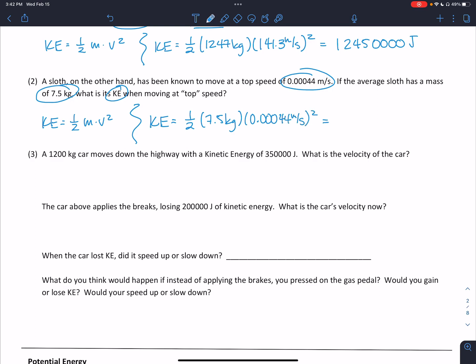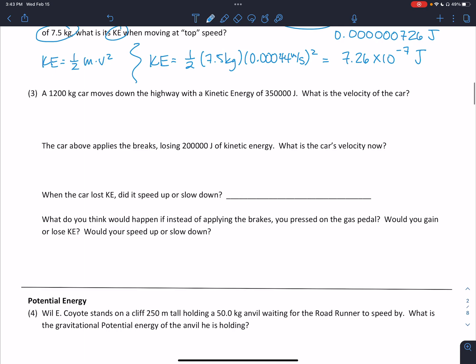If we plug that into our calculator, we get a really, really small number, 7.26 times 10 to the negative 7th joules. Remember, when we get these negative exponents, that's a tiny number. That's really the same as 0.000000726 joules. That is a small amount, which makes sense. It's going really slow and the mass is a lot less than that of our car.